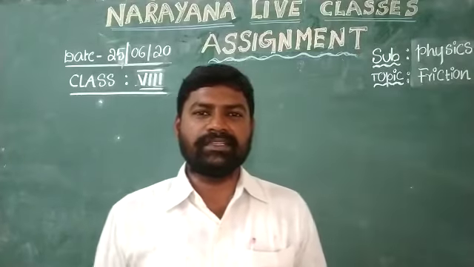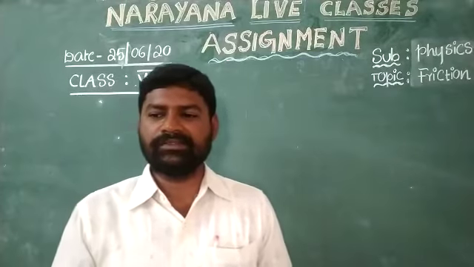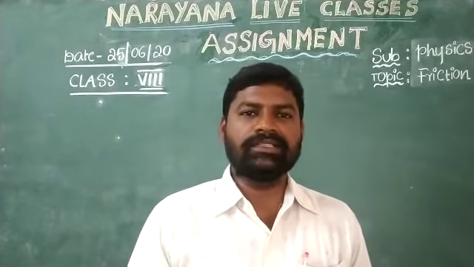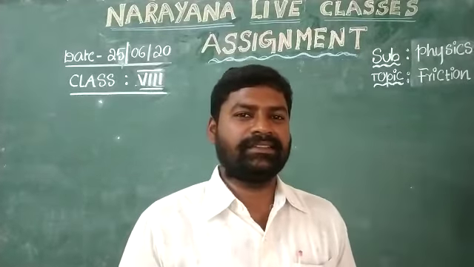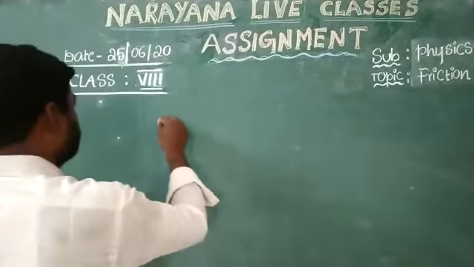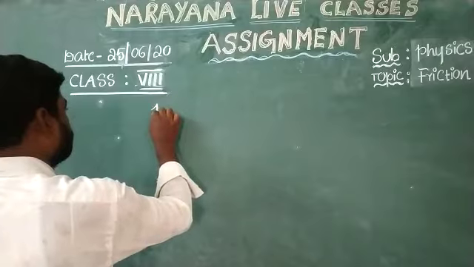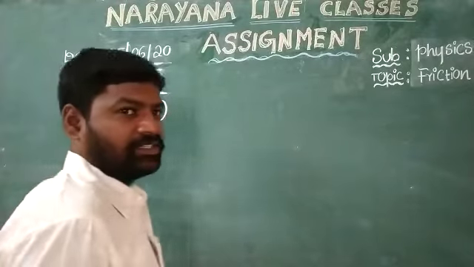Very first question in our assignment: what is a lubricant? Students, what is a lubricant?